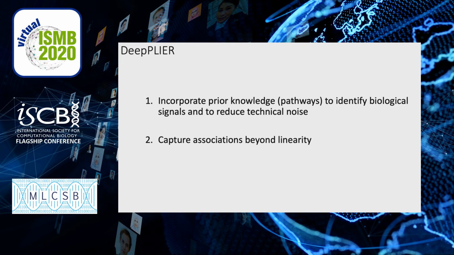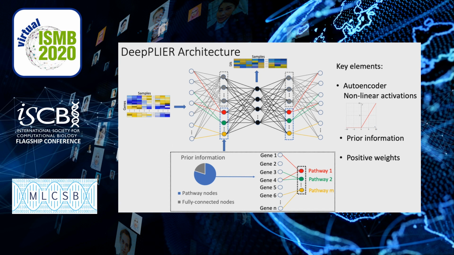The motivation of our work, DeepPLIER, is twofold. First, inspired by PLIER, we want to incorporate prior knowledge, such as pathways, in order to identify biological signals and to reduce technical noise. Secondly, we would like to capture nonlinear associations, which the PLIER framework does not allow for. We propose to use an autoencoder structure for latent variable learning. The nonlinear associations are captured by having nonlinear activation functions at each layer.